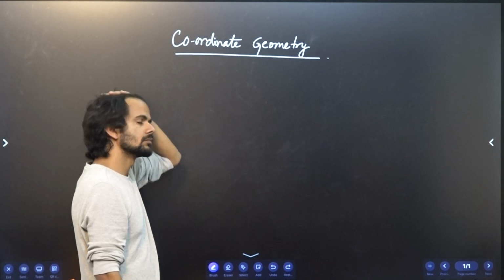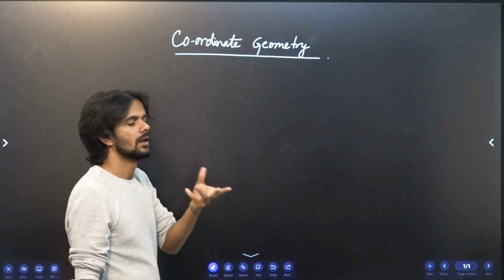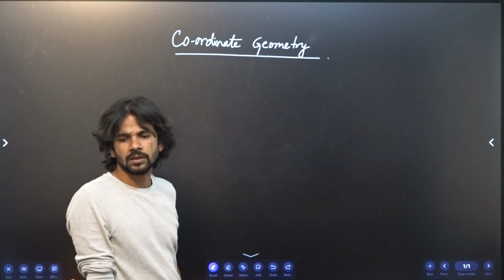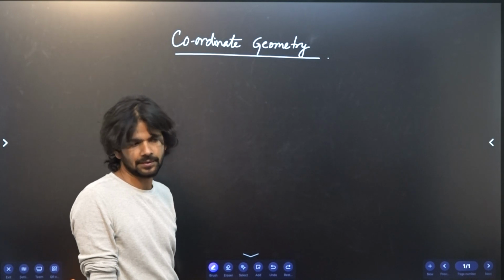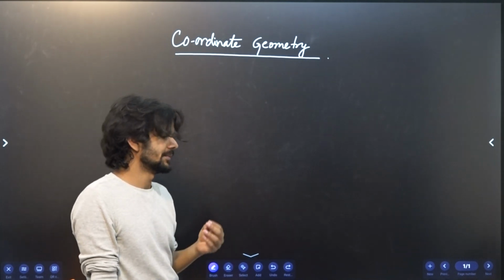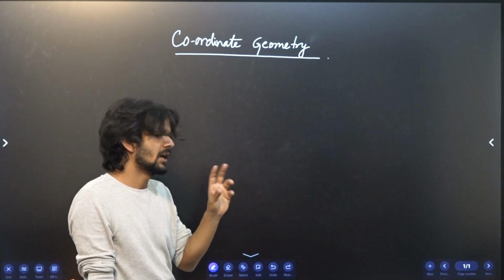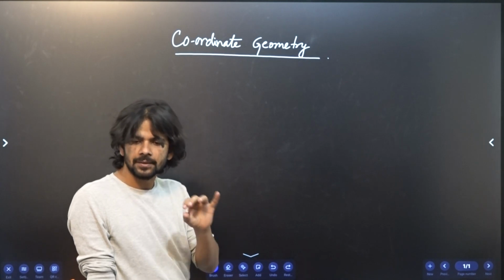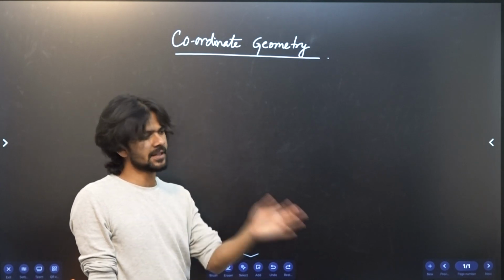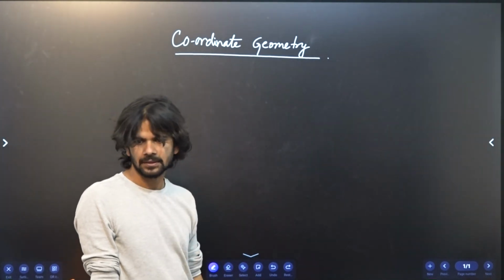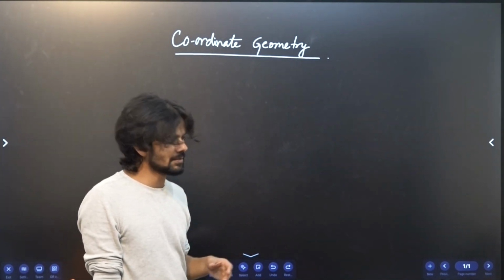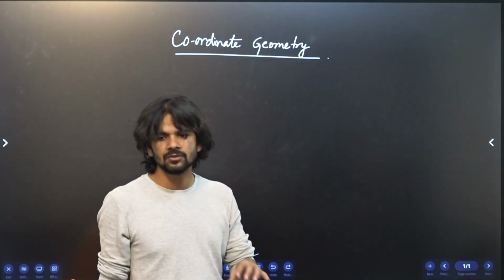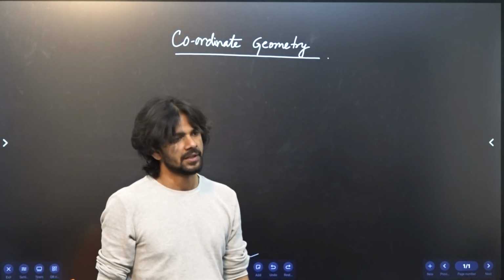So, we have already done a few things in coordinate geometry. We have spoken a lot about line, right? Equation of line. How do we represent a line in the form of a mathematical object or as a mathematical function? Lines are everywhere. You can imagine lines going here and there. You may not be able to see with your eyes, but lines are everywhere, right? And that's why we need to know how we can define a line mathematically.